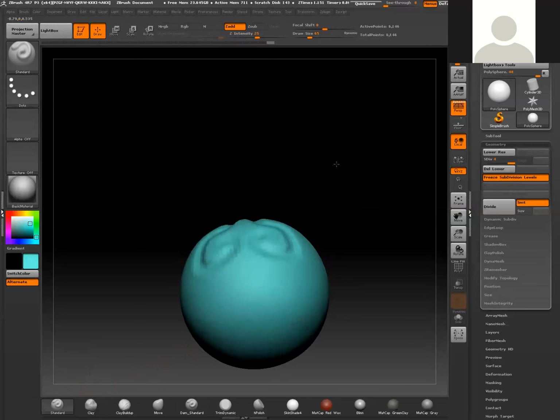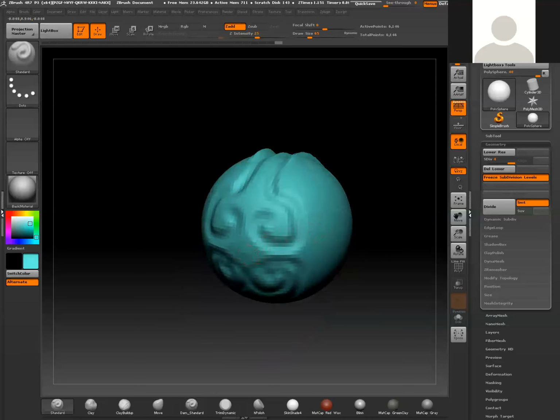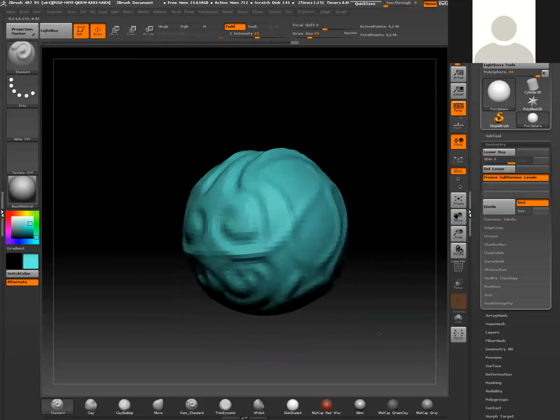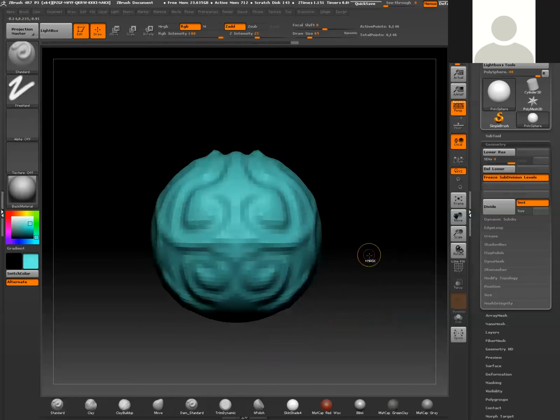So you can see I'm carving into that geometry by holding down Alt to get the inverse effect. And if you look really closely at the cursor, you'll notice that as I tap Alt, you'll see a little minus symbol become active. So that's how you know you're in an inverse or negative aspect. And of course, I can continue on, just stroking onto the geometry in whatever way I want.